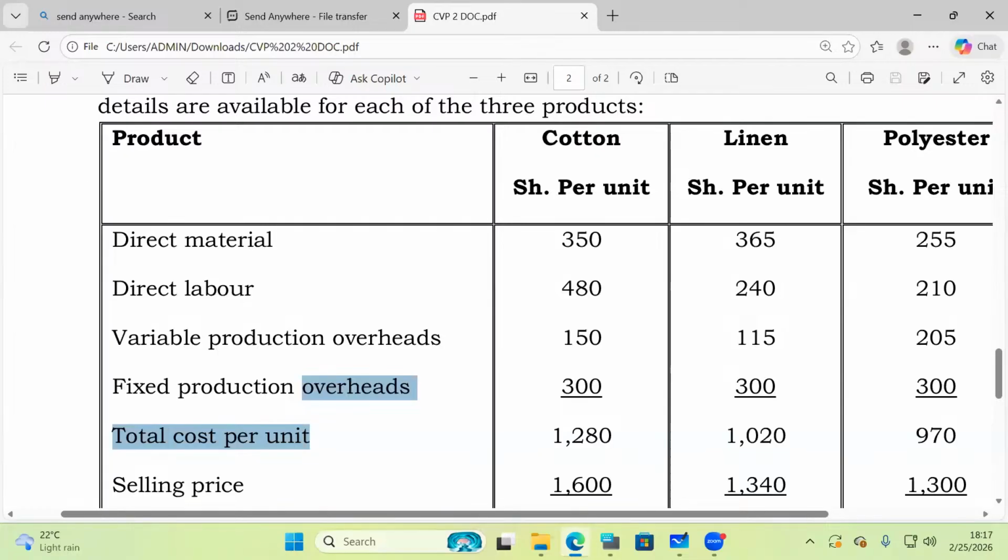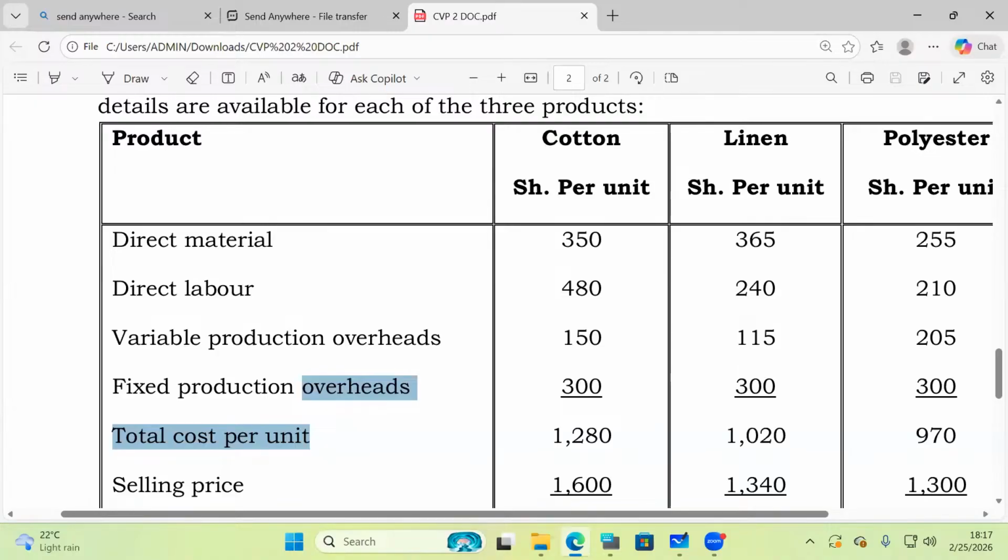If you look at this very keenly, you'll be able to see for cotton, we have 350 as direct materials, isn't it? Direct labor is what here, somebody? 480. Variable production overhead is what here, somebody? When you add the three, how much are we getting? But I'm sure there must be a great student here who can see that, Mwalimu, the moment you have given me total cost, to get variable cost I don't have to go the long way.